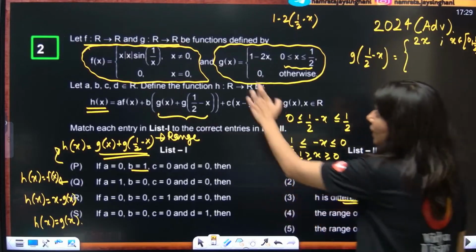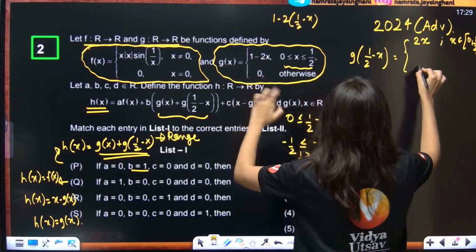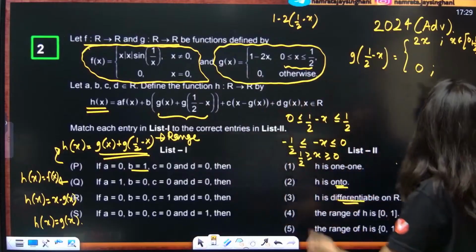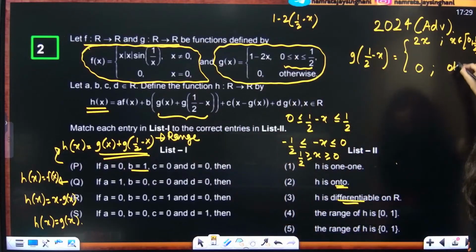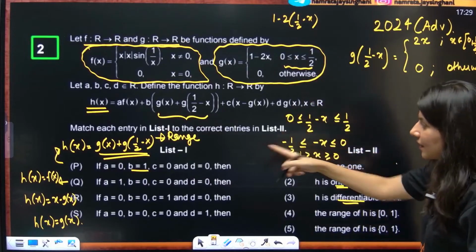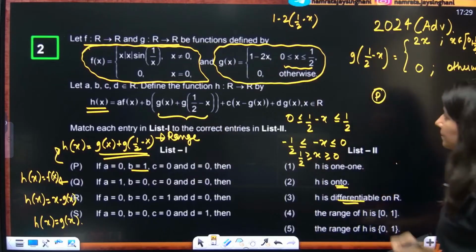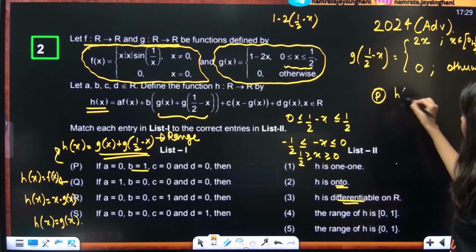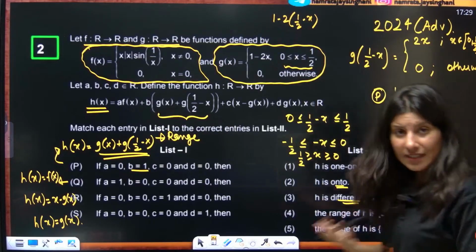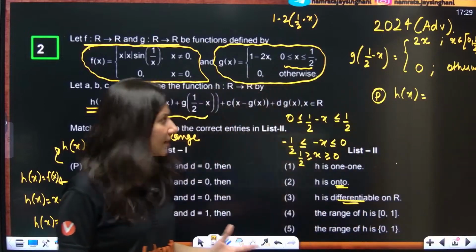Correct? Now if you put half minus x over here, you will get 0 otherwise. So otherwise you are going to get 0. Okay, so G of x, if I talk about option P only, I am talking about P. Hx is nothing but Gx plus G of half minus x, correct?